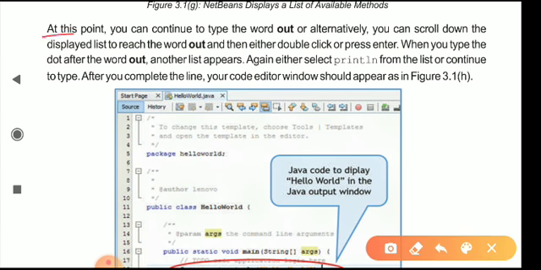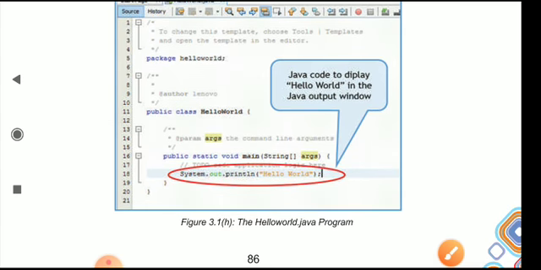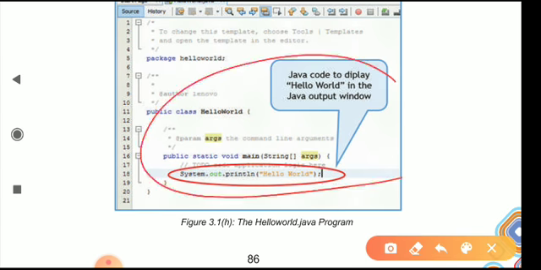So now at this point you can continue to type the word out, or alternatively you can scroll down the displayed list to reach the word out and then either double click or press enter. When you type the dot after the word out, another list appears. Again, either select println from the list or continue to type. After you complete the line, your code editor window should appear as in figure 3.1. After completing all this, you can see that it will all look like this, as in figure 3.1.